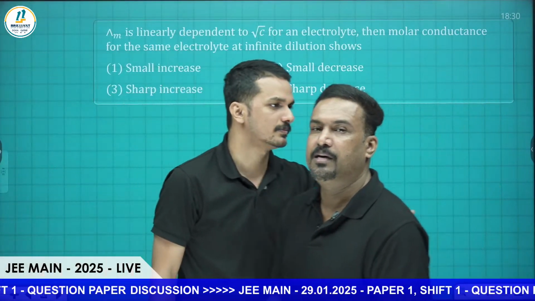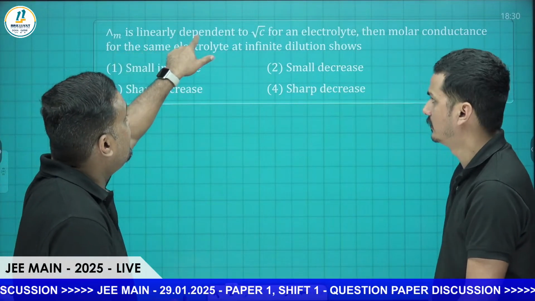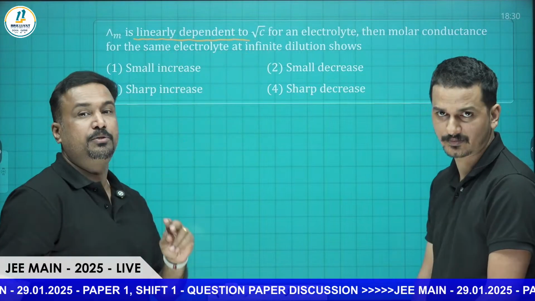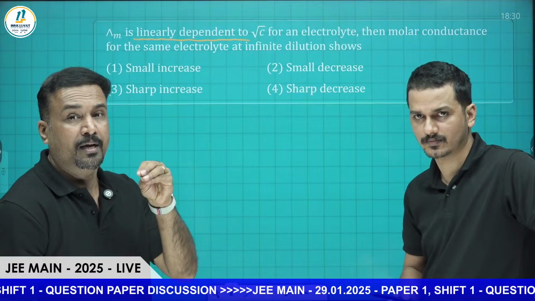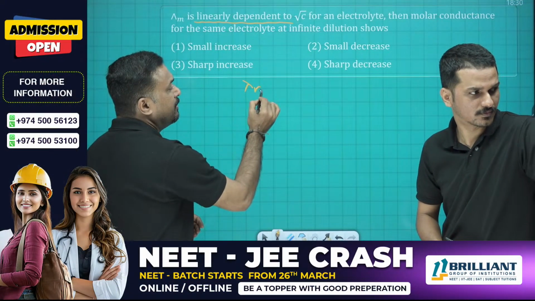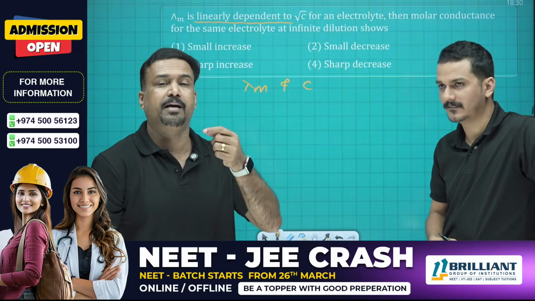See, this is a concentration based question. You know that lambda m is nearly dependent on root c. See, linear, here itself you will get the answer. We have two types of graph based questions from the electrochemistry chapter, for the variation of molar conductivity. Lambda m varies with the concentration.